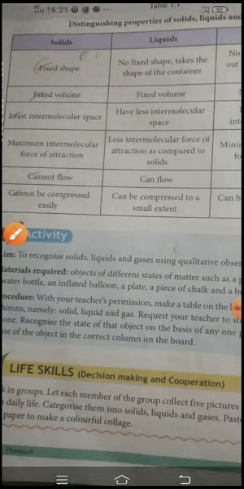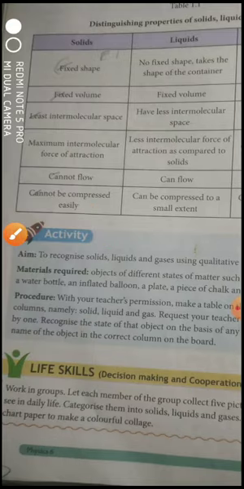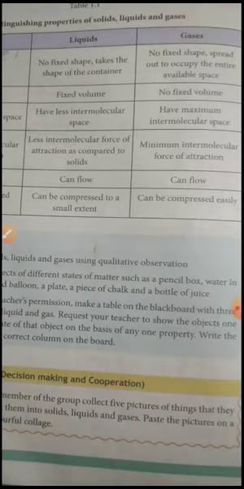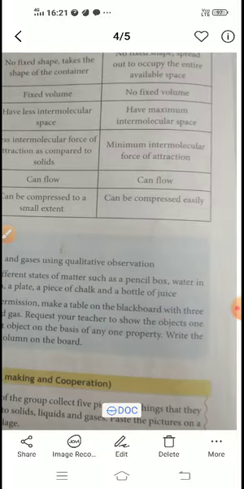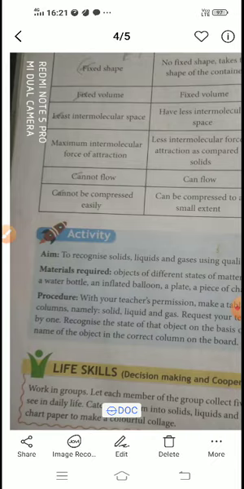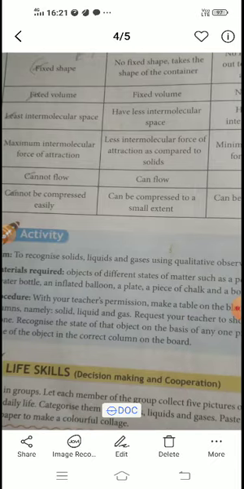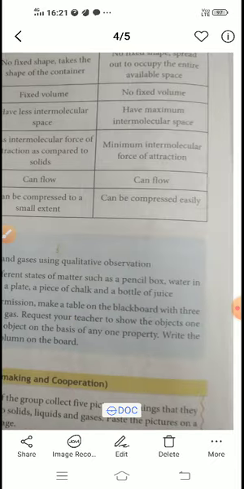Now come to gas. They do not bother about anything. Next one, fixed volume. Here it does not have any fixed volume. Intermolecular space is minimum in solids, less in liquids, and maximum in gases. Intermolecular force of attraction is maximum in solids, less in liquids, and minimum in gases. Solids cannot flow, while liquids and gases can flow. Solids cannot be compressed easily, liquids can be compressed to a small extent, and gases can be compressed.